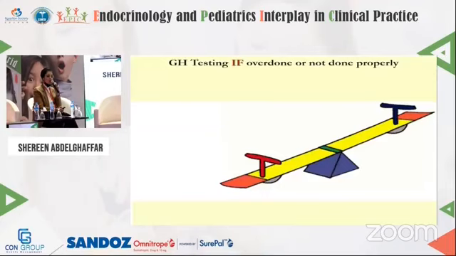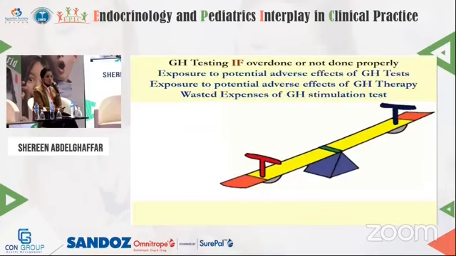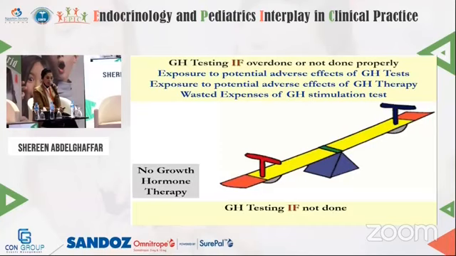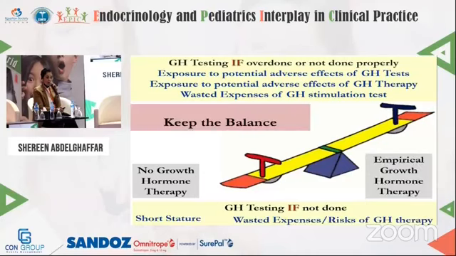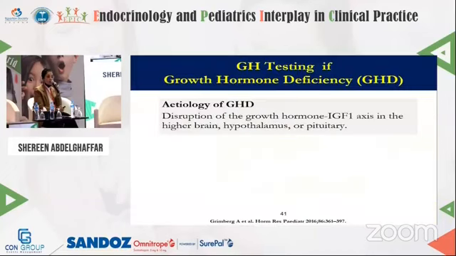So we have always to balance the risk versus the benefits, because exposure to potential adverse effect of growth hormone tests, if not done properly or if it is overdone, with exposure to potential adverse effects of growth hormone therapy, and there will be wasted expenses of the growth hormone stimulation tests. And if the growth hormone testing is not done, we may get a short child with no therapy at the end. So we should always keep the balance and only ask for the growth hormone stimulation test for the appropriate child.